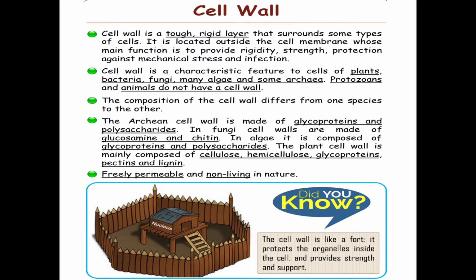In algae, it is composed of glycoproteins and polysaccharides. The plant cell wall is mainly composed of cellulose, hemicellulose, glycoproteins, pectins and lignin. Cell wall is freely permeable and it is non-living in nature.